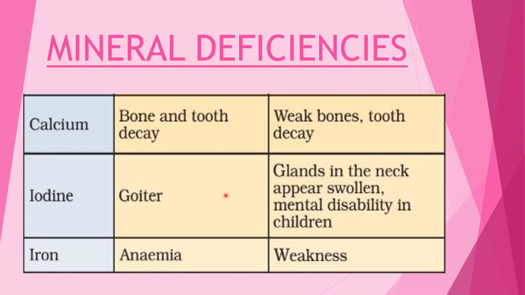And what do you mean by goiter? Goiter means the glands in the neck appear swollen, and mental disability in children occurs. And anemia means you will feel very weak in your body, there will be very little energy and less blood present in your body.